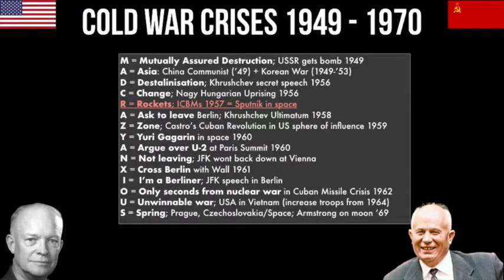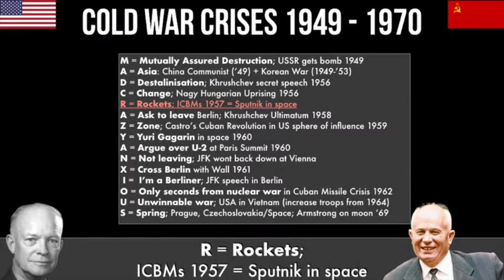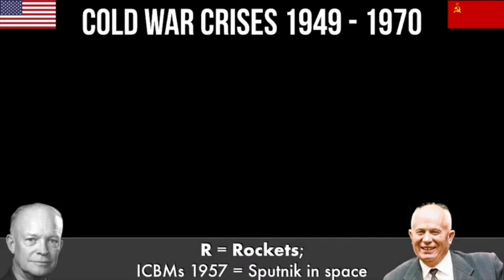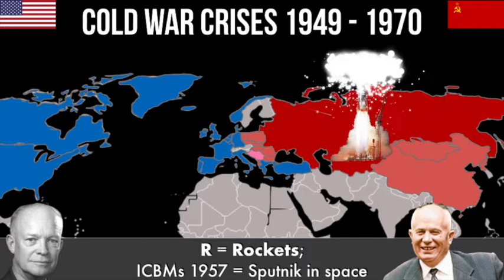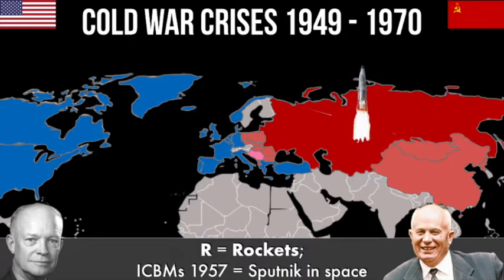Our next letter is R, rockets. The Soviet Union is the first to develop ICBMs, intercontinental ballistic missiles, huge rockets which they used to put a satellite in space. The first ever satellite up in space was called Sputnik.